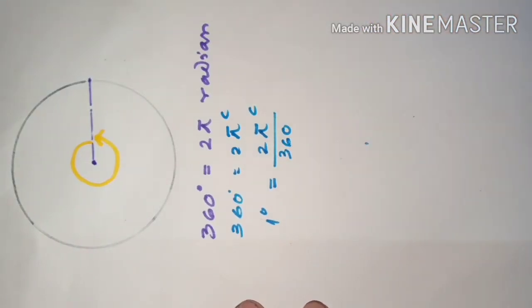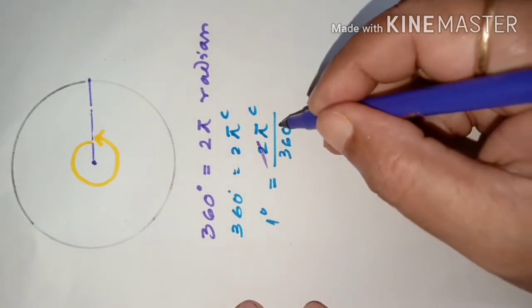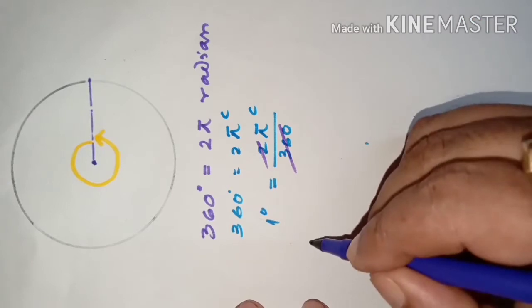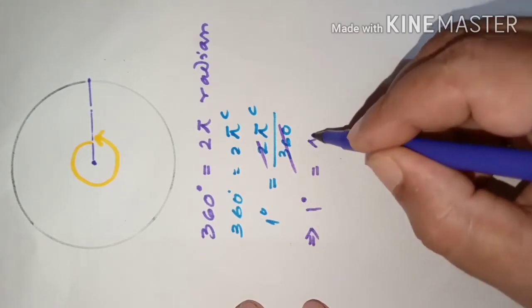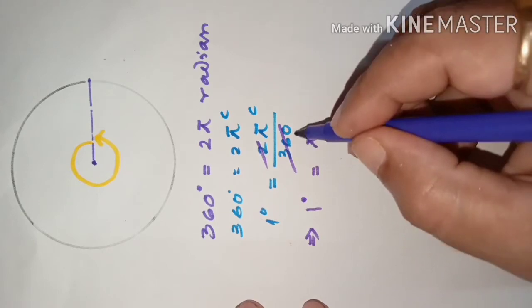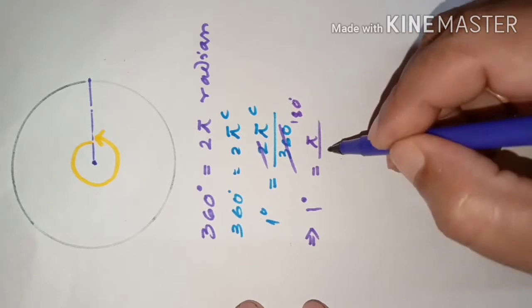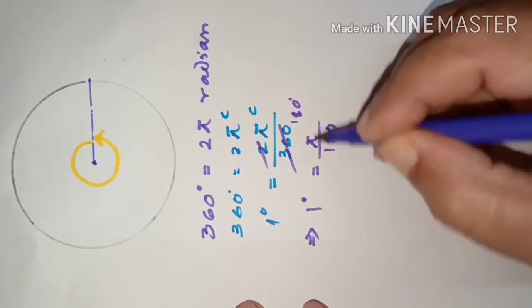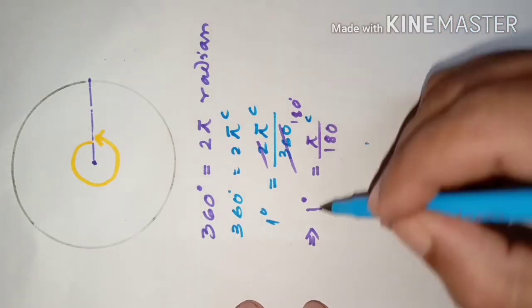Then it will give us the relationship between degree and radian. By 2, you can cancel both these numbers. You get what? 1 degree is equal to pi by 180. This is after cancellation, here will be 180. Pi by 180 radian. So 1 degree is equal to pi by 180 radian.